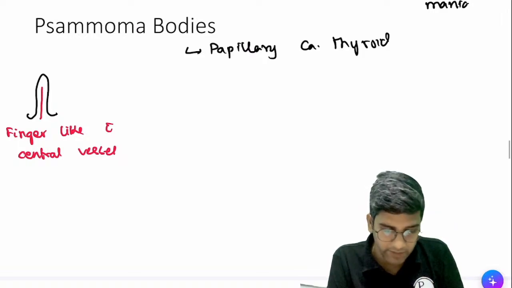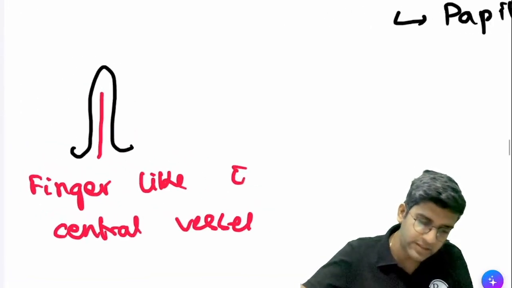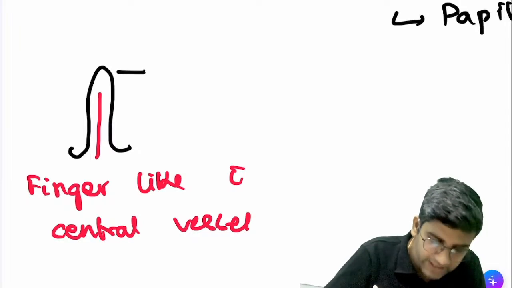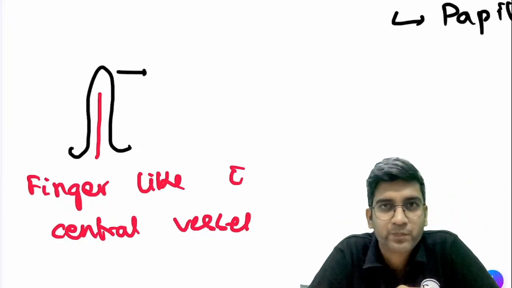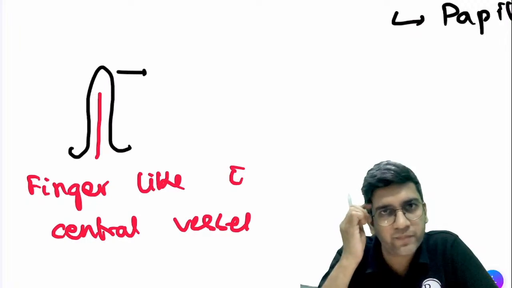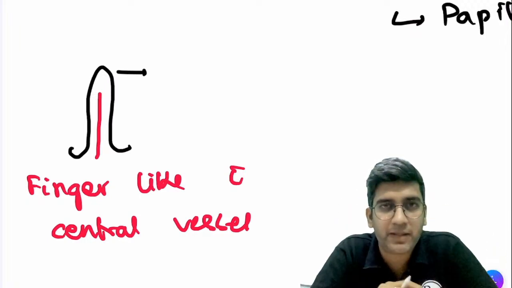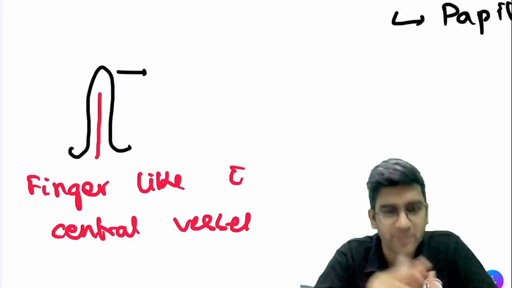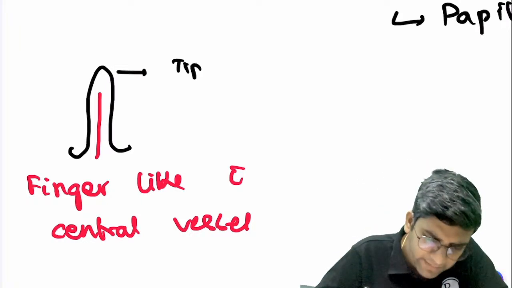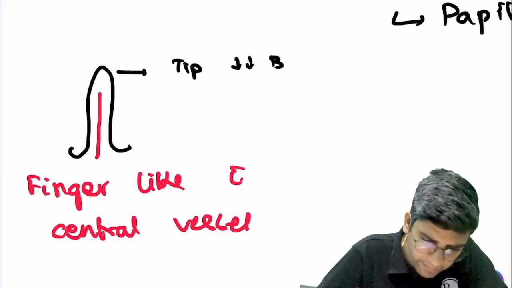Let's zoom this a little bit. Okay. Now tell me, can I say at the tip of the papillae, blood supply is less? Is that statement right? At the tip of the papillae, will the blood supply be less, or the same like the base of the papillae? It will be less, right? The tip has less blood supply.